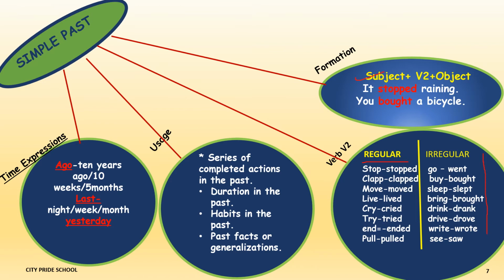Then usage. As far as usage is concerned, when do we use simple past? To talk about a series of completed actions in the past, to talk about duration in the past, to talk about habits which are discontinued now, and to talk about past facts or generalizations. A fact which existed in the past but does not exist anymore, or to make a generalized statement related to past.